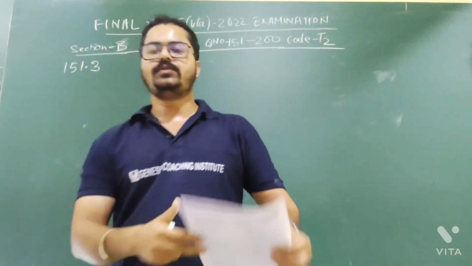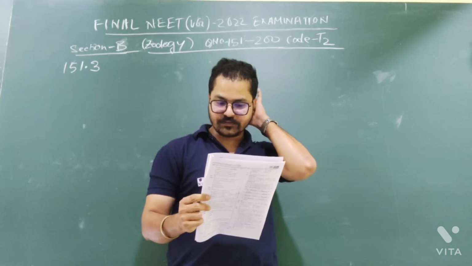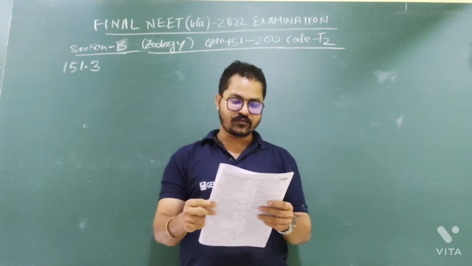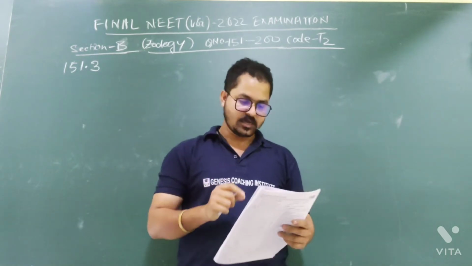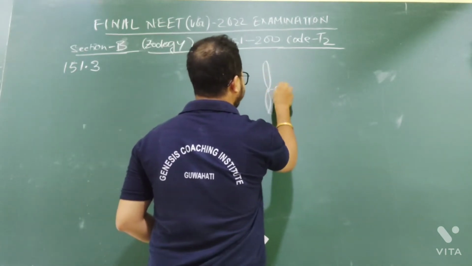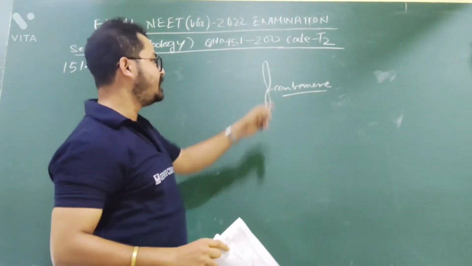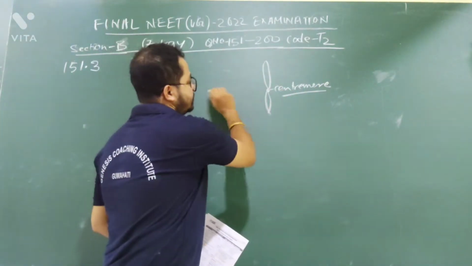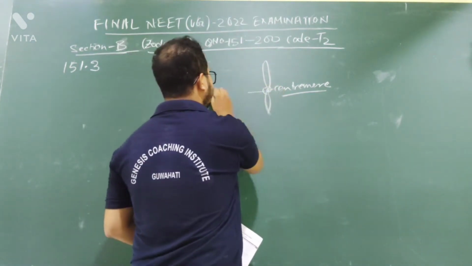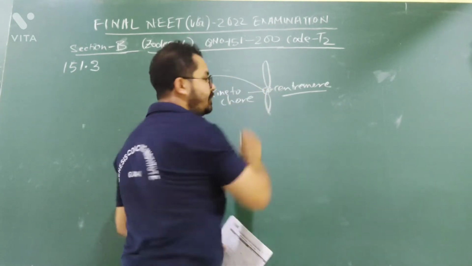Select the incorrect statement with reference to mitosis. Option 1: spindle fibers attach to the centromere of chromosomes. So chromosomes contain what? Suppose this is a chromosome and this is the centromere. The spindle fiber will attach here, but it doesn't connect directly with the centromere. The centromere has a disc-like structure, which is known as the kinetochore. So the spindle fiber will attach to the kinetochore.